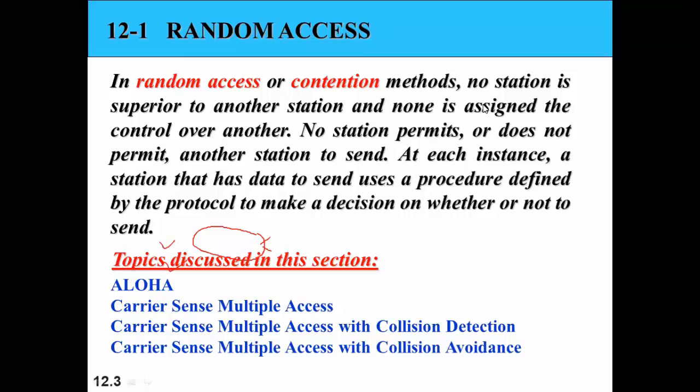For this reason we need a method, and the first method that we have is known as random access. No station is superior. These are some assumptions that we have to take: none is assigned control over another. So every station has the right to send a packet at any time. In this category we have Aloha, CSMA, CSMA/CD, and CSMA/CA. The above three protocols are for wired networks, but initially Aloha was designed for wireless, at the University of Hawaii in 1970.